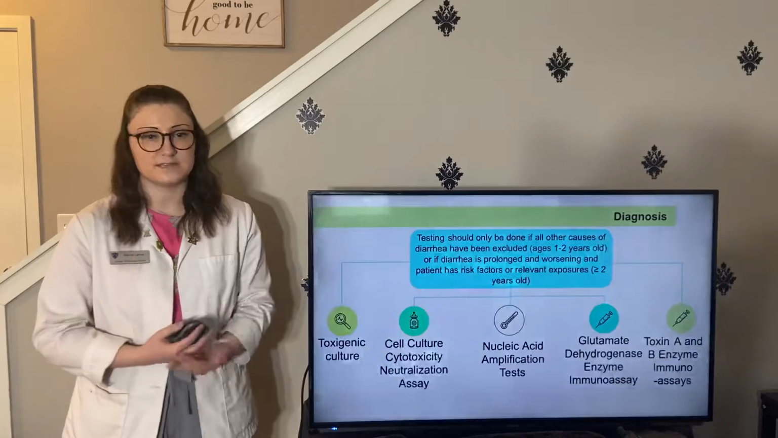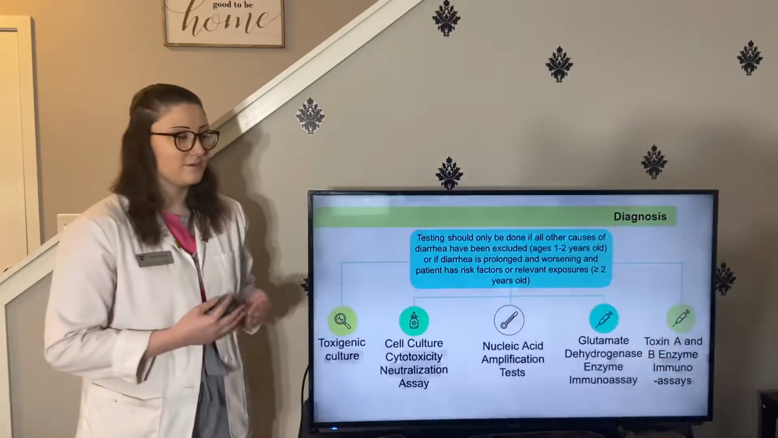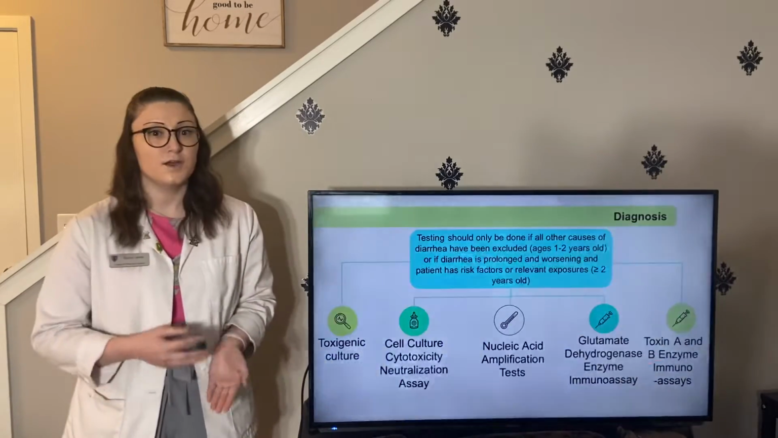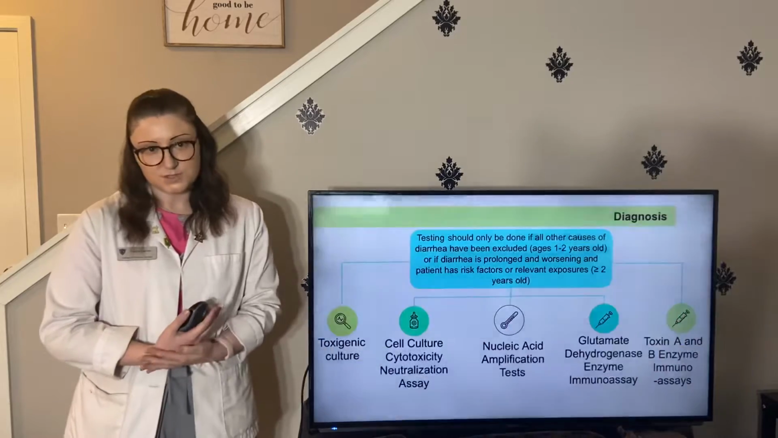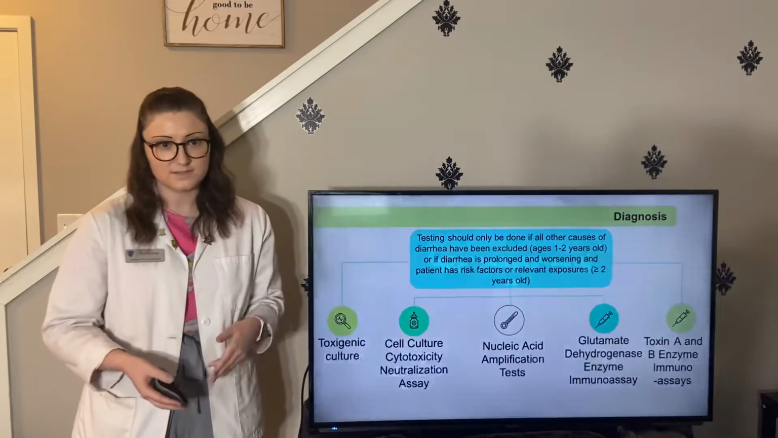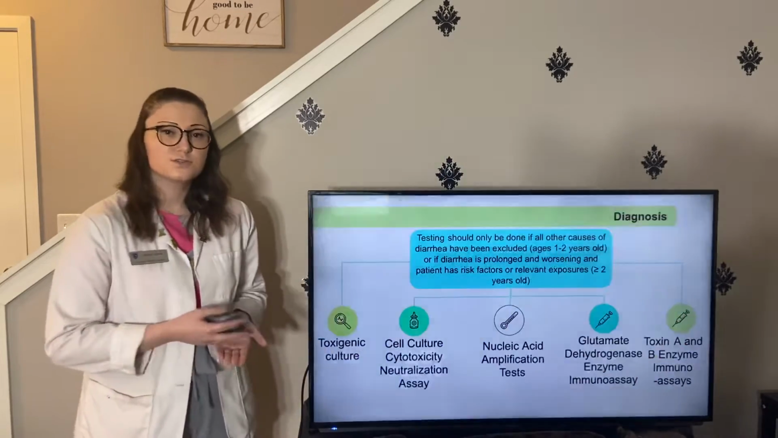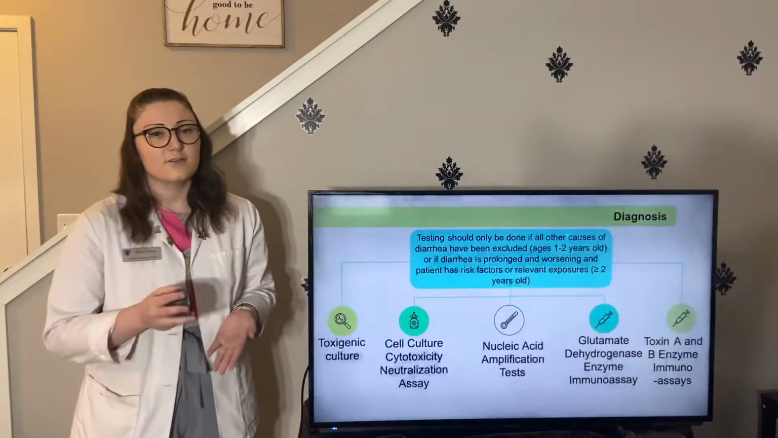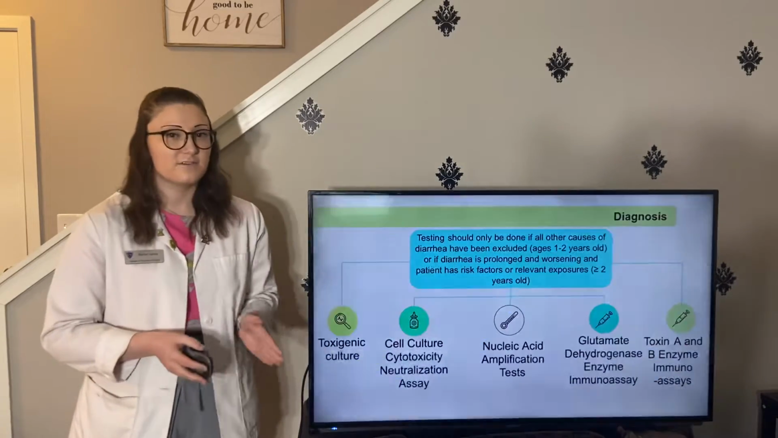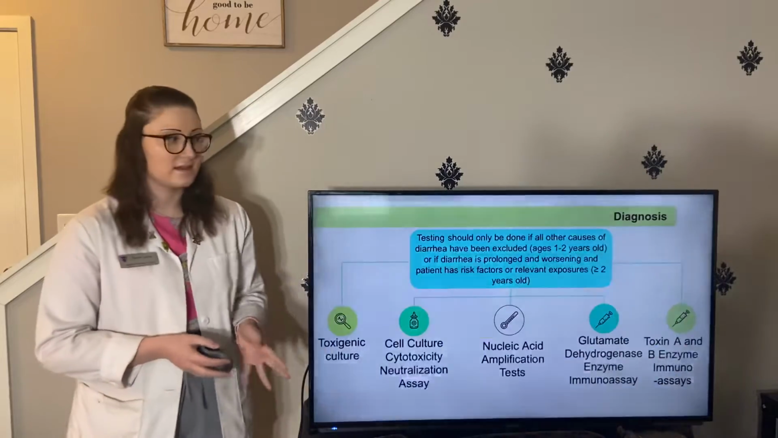So diarrhea is really common in kids. So it's really important that before we perform these diagnostic tests, we know that if they're aged 1 to 2 years old, that we've excluded all other causes of diarrhea, or that if they're 2 years old or greater, that the diarrhea is prolonged, worsening, and that they have a risk factor like hospitalization, antibiotic therapy.